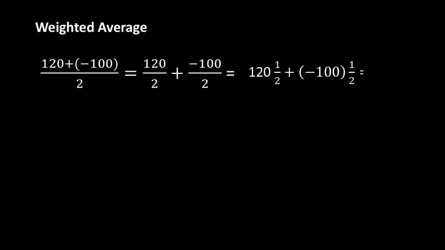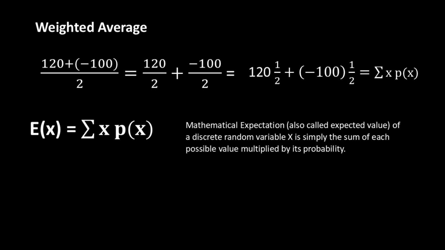120 plus negative 100 over 2 is equal to 120 over 2 plus negative 100 over 2, or simply 120 times the probability 1/2 plus negative 100 times the probability 1/2, or the summation of x times p of x, where p of x is the probability and x is the payoff. Formally, the formula for mathematical expectation, also called expected value of a discrete random variable x, is simply the sum of each possible value multiplied by its probability. So here, E of x is equal to 0.5 times 120 plus 0.5 times negative 100, which is equal to 10.